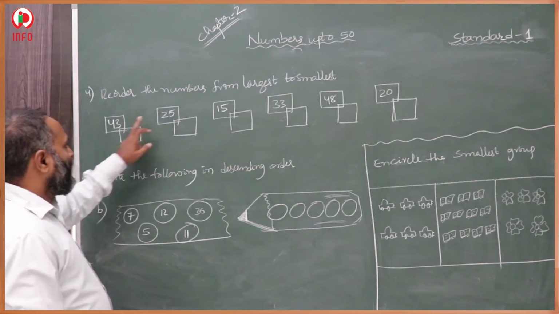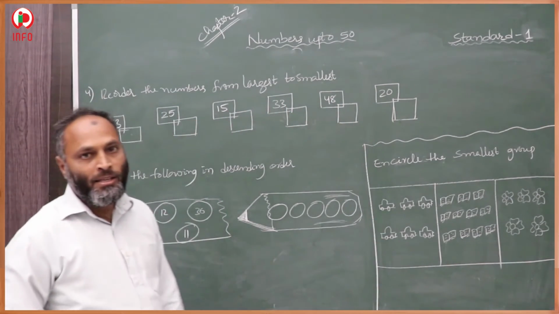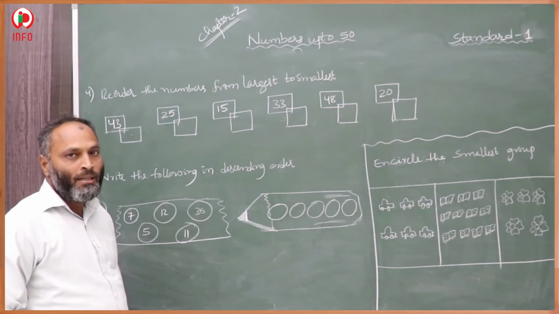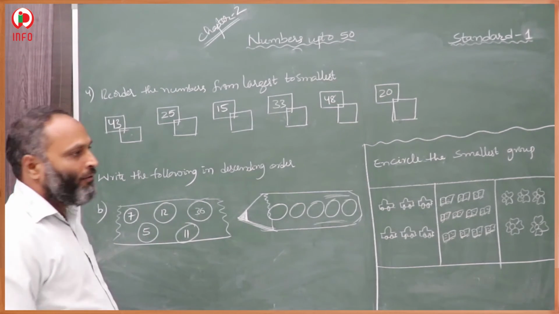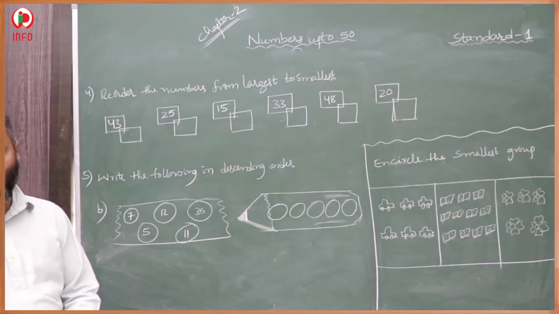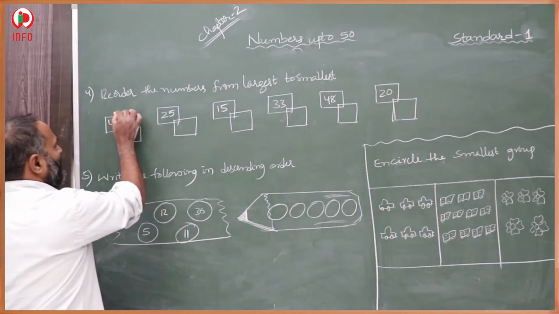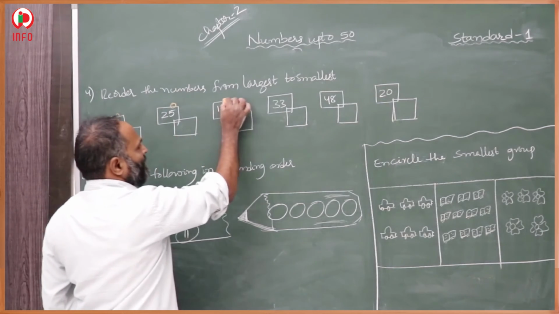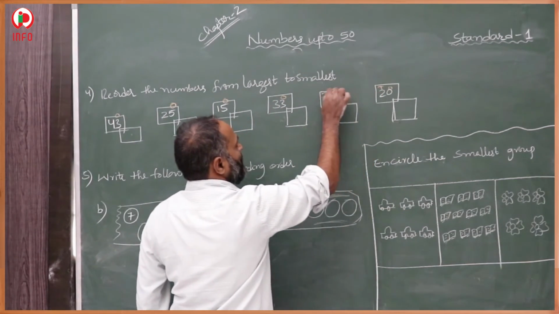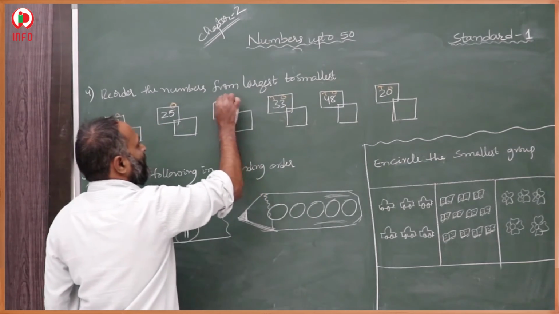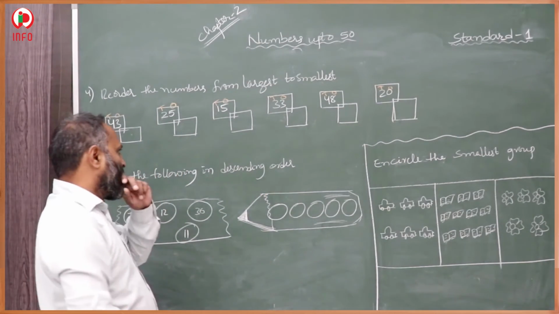First, 43, 25, 15, 33, 48, 20. In these, all are double digit numbers. So we have to identify which one is smaller. We go for the ones place, the unit place. These are the ones places, and these are the tens places. Now we check the tens place first.